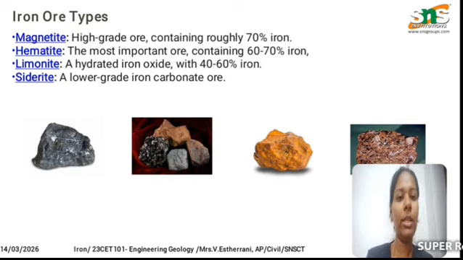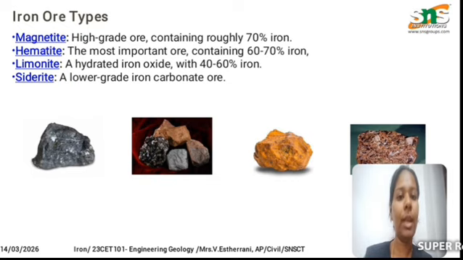Next one is the limonite. Limonite is a hydrated iron oxide with 40 to 60% of iron, whereas the hematite contains 60 to 70% of iron and the magnetite contains 70% of iron, where the magnetism is better in magnetite when compared with the limonite. The iron content in this limonite is low when compared with the magnetite and hematite. This magnetite and hematite will be used in all the types of manufacturing machines.